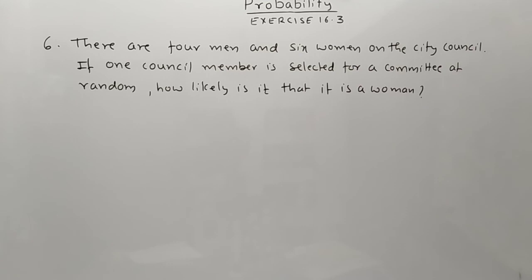Sixth question. There are 4 men and 6 women on the city council. If one council member is selected for a committee at random, how likely is it that it is a woman?